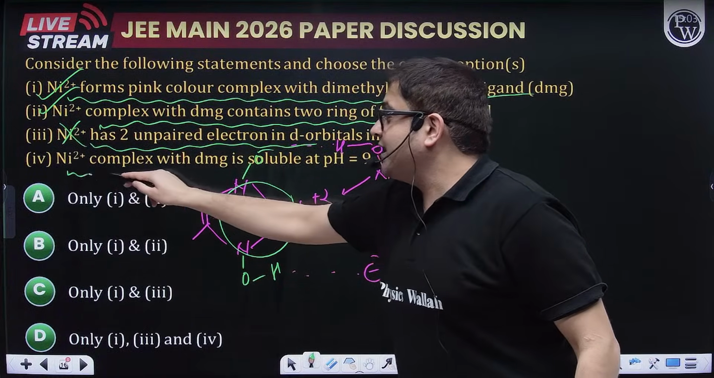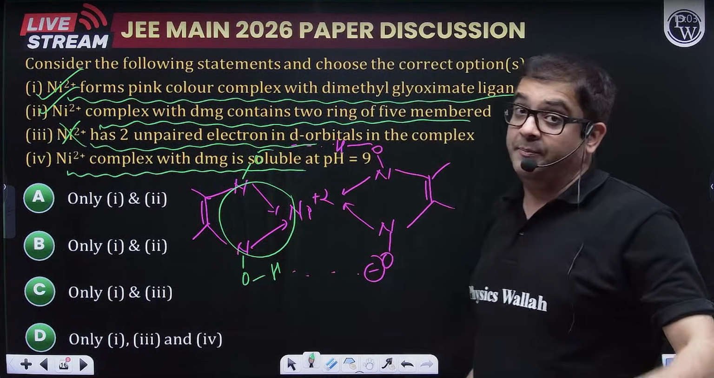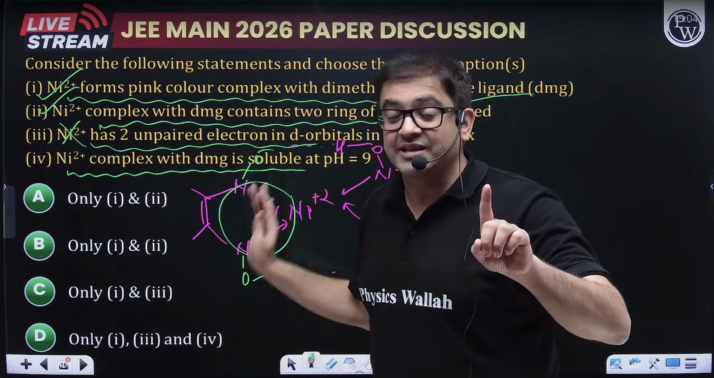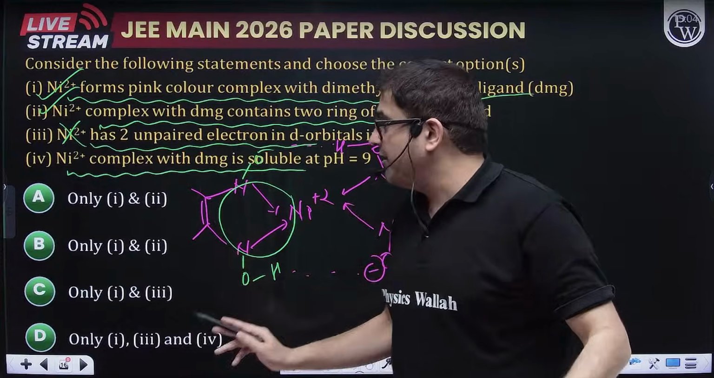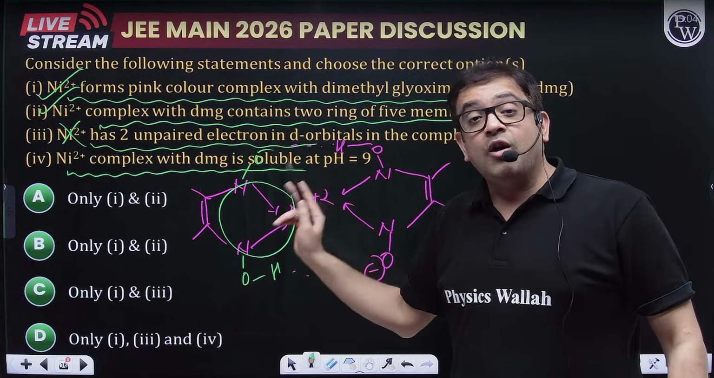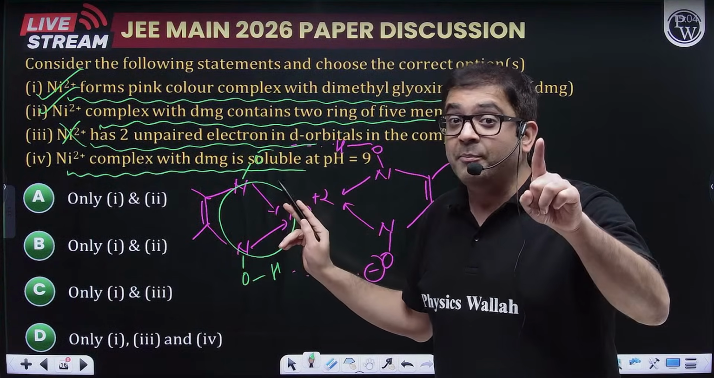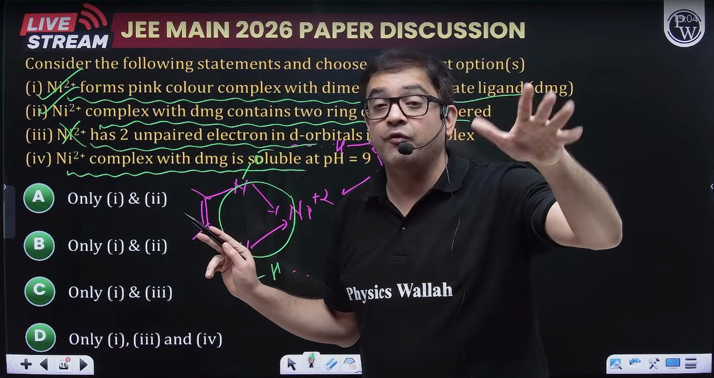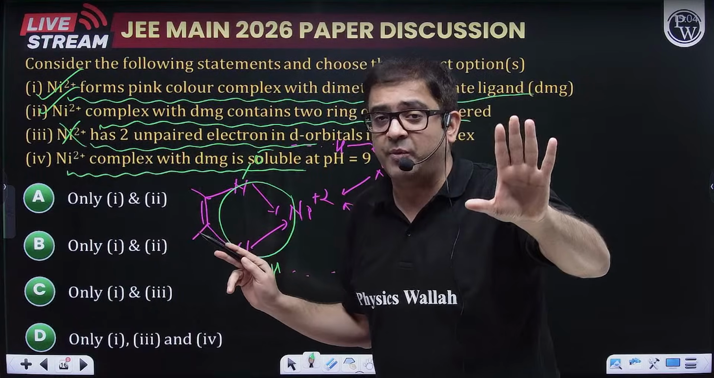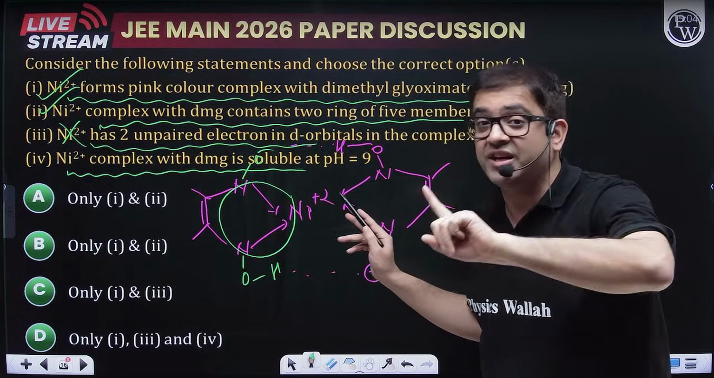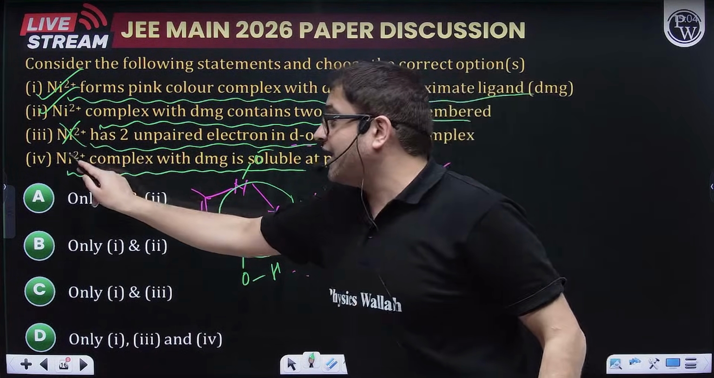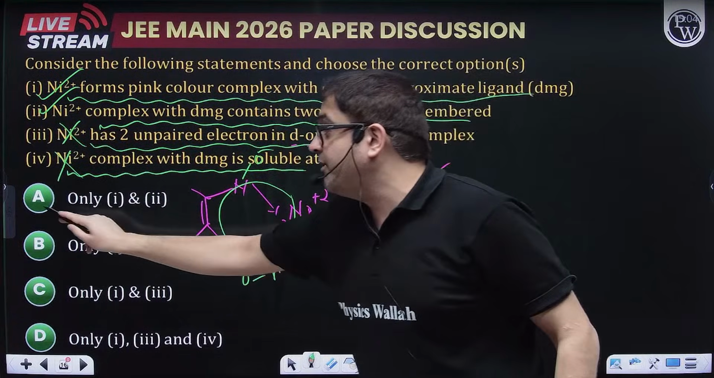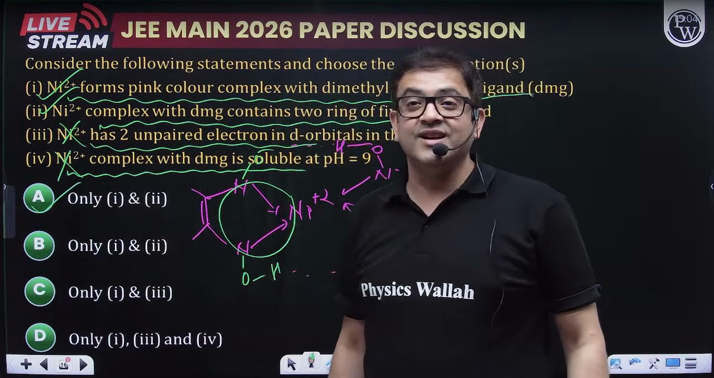And the fourth one is saying Ni plus 2 complex with DMG is soluble. Now, this is a fact. That's why I'll say it is a very good question, because the nickel complex with DMG is soluble, but at a pH which is highly acidic, around pH of 4.5, even 5.5. But at a basic condition, it is not soluble. So because of that fact, this is also wrong. So your answer will be 1, 2, but I would rather say this is a good question.